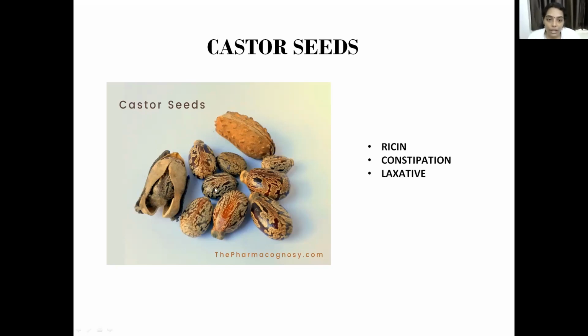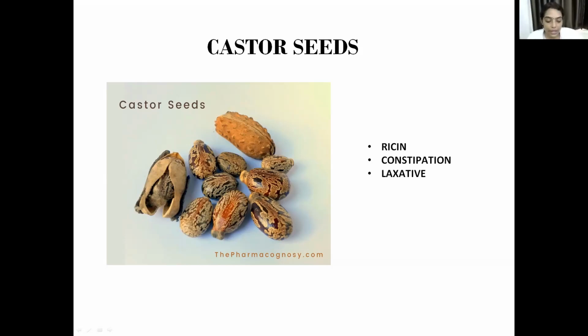If it is hulled, that is, it has a hull over it, and these are seeds without hull. This hull contains ricin. The botanical name for these seeds is Ricinus communis. If there is a hull, there is a poisonous substance called ricin in the hull, so we don't have a therapeutic use for that. When the hull is removed from the seed, it can be used to treat constipation. The castor oil is obtained from this castor seed, which is used as a laxative in the treatment of constipation. So this is about castor seeds.